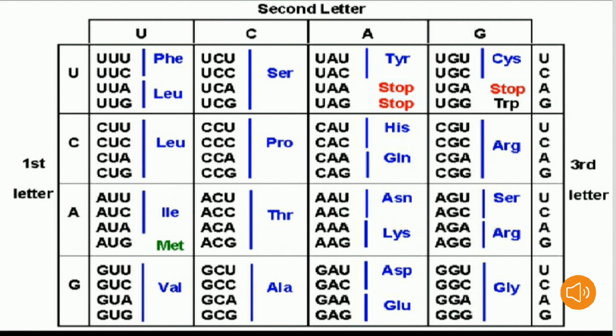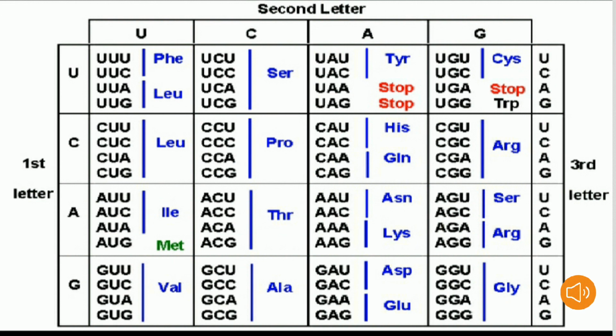See the third row, second quarter, that is ACU, ACC, ACA, ACG, triplet nucleotide codons which code for the amino acid threonine. See the third row, third quarter, that is AAU, AAC codons code for the amino acid asparagine, and AAA, AAG triplet codons code for the amino acid lysine.